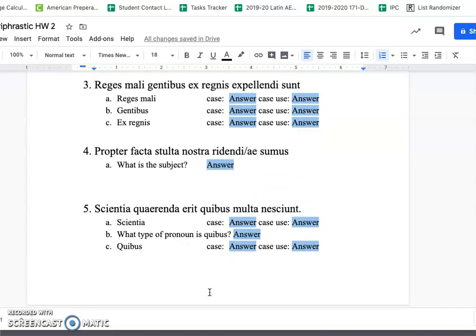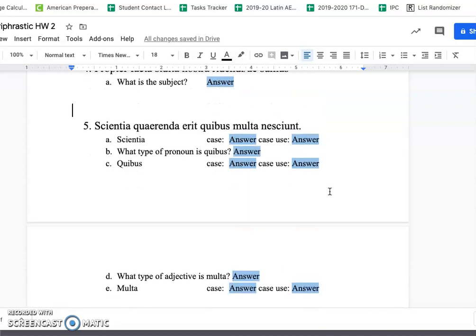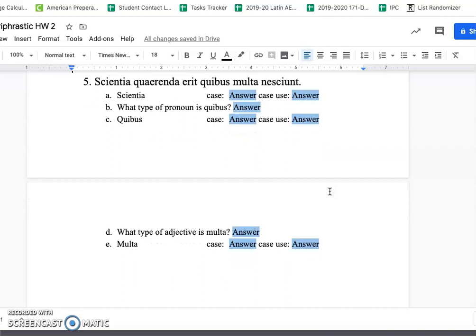Propter facta stulta nostra ridendi or ridendi sumus, and scantia querenda erit, quibus multa nesciunt. This one right here, number 5, has 2 clauses. So pay attention to that. If you do have any questions, please let me know, and I would be happy to answer them the best that I can.